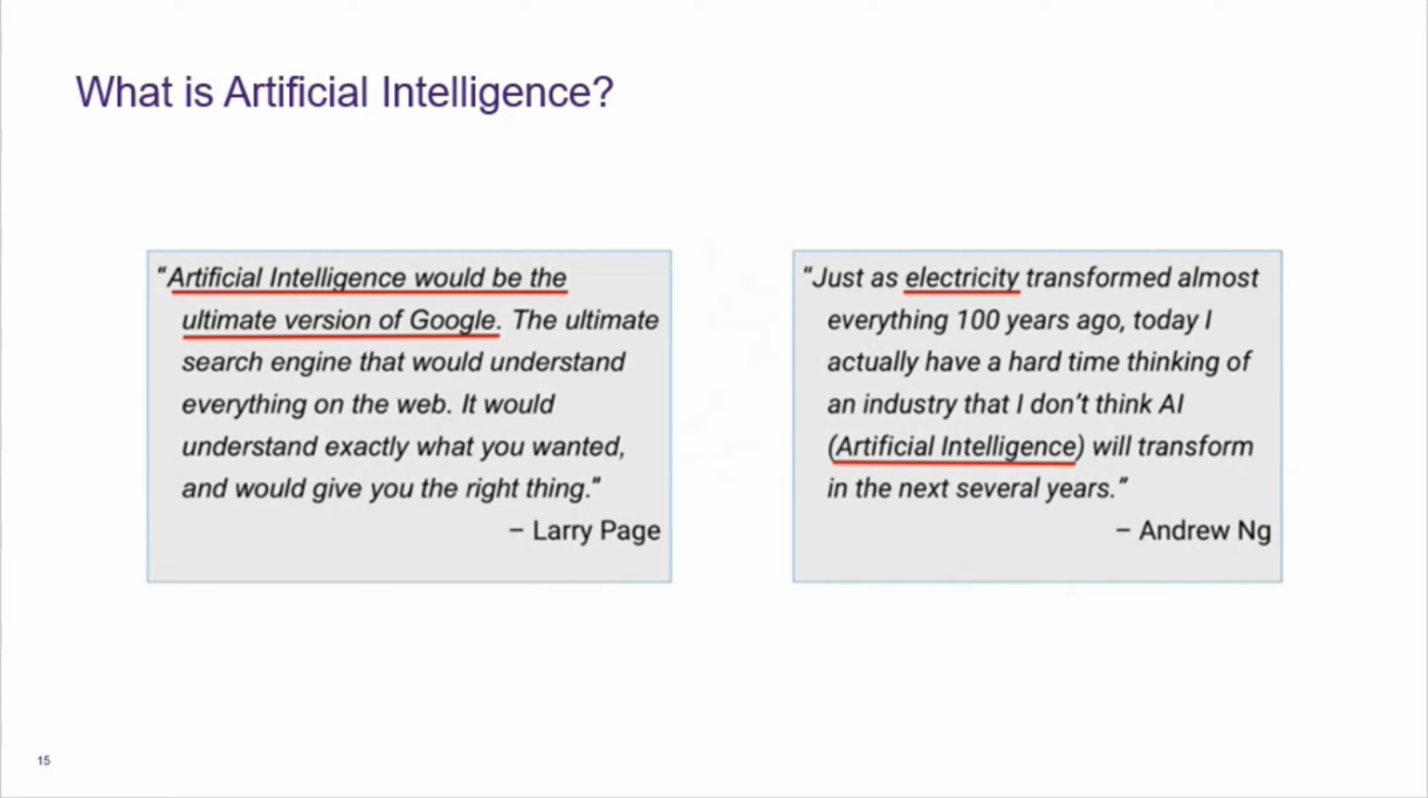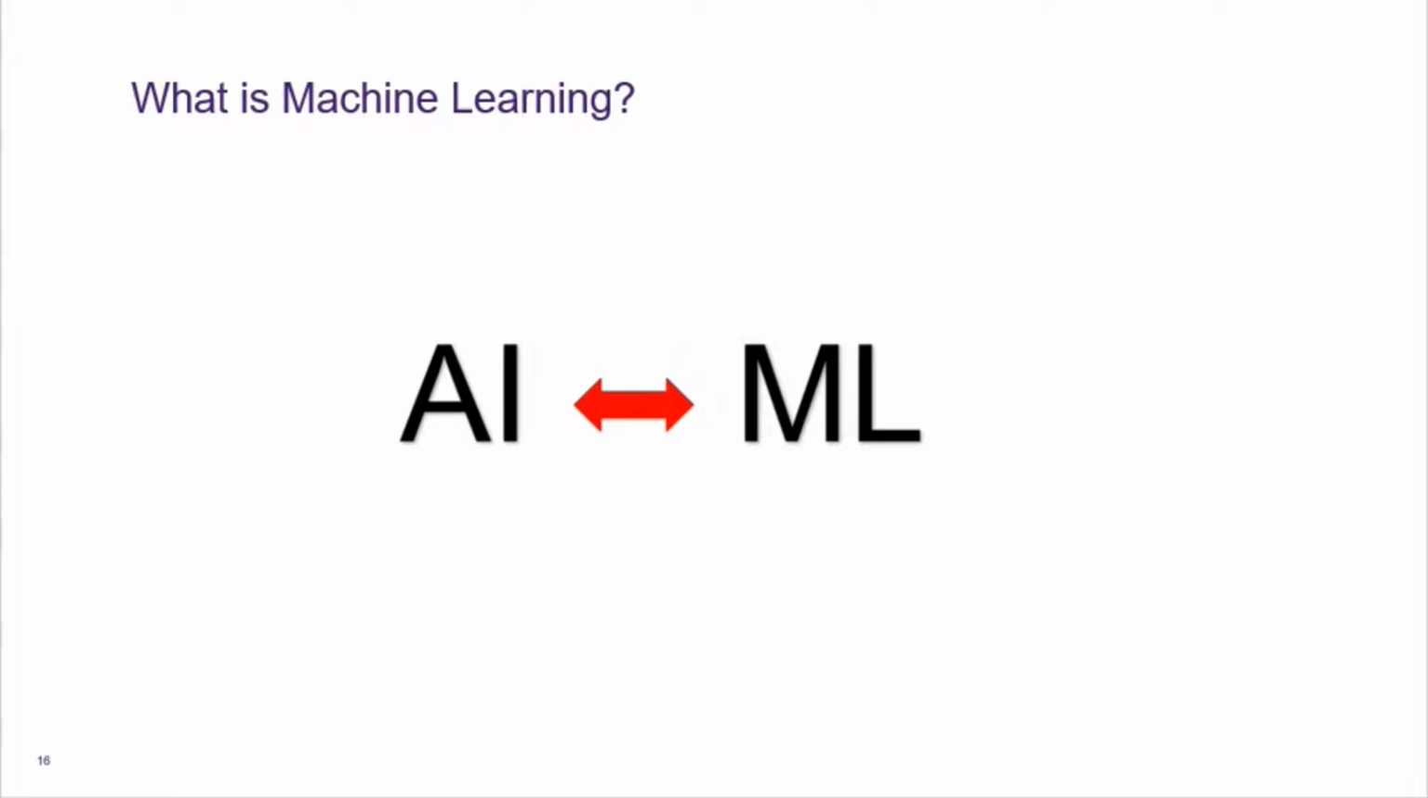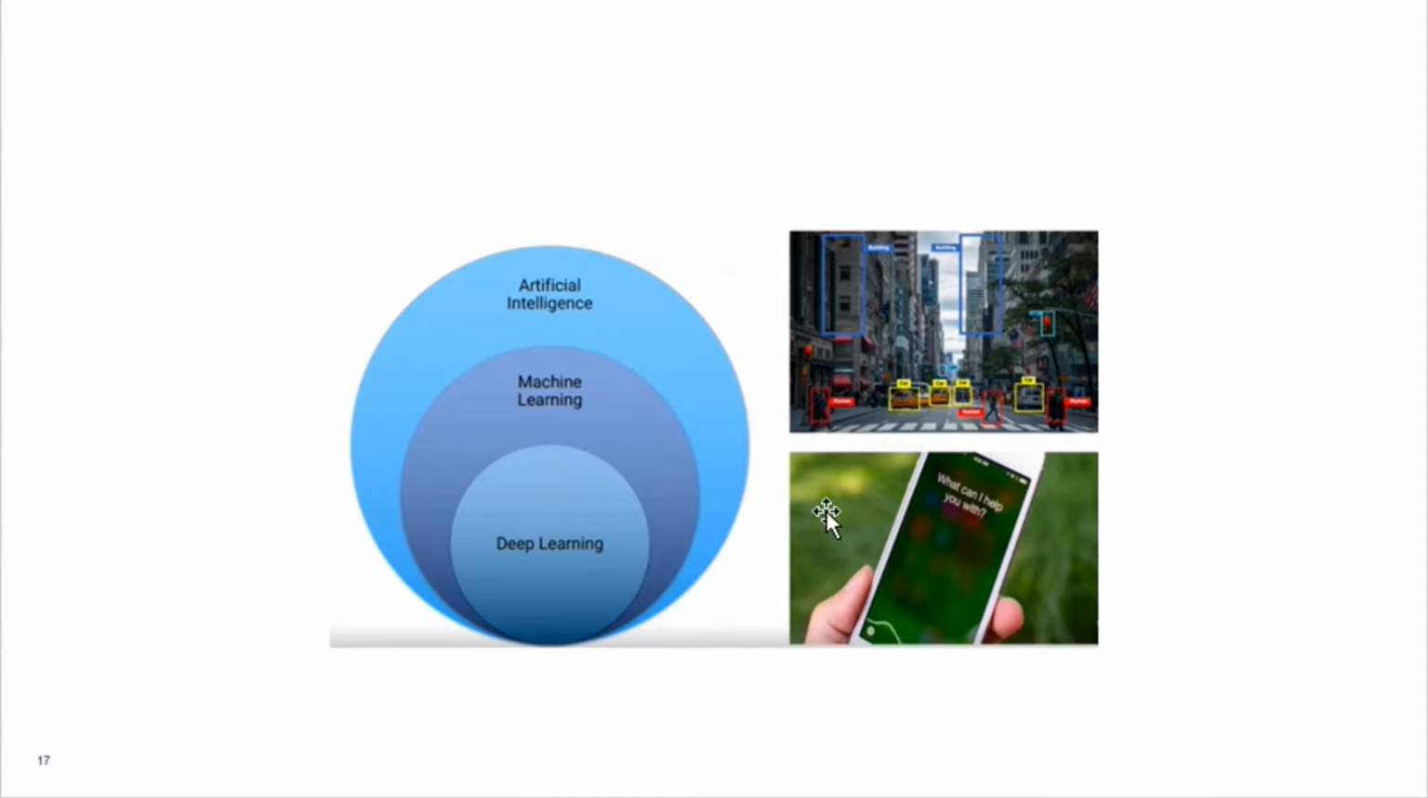So the next question is, what is machine learning? Just a word of caution, you might see artificial intelligence and machine learning being used interchangeably over the internet. If artificial intelligence is pursued to create human-like systems, machine learning can be thought of as the brain behind these systems.